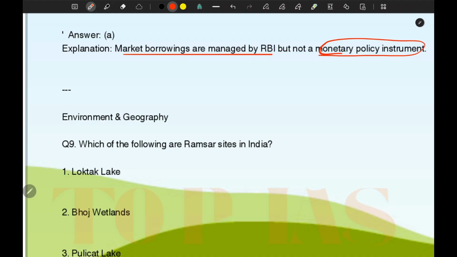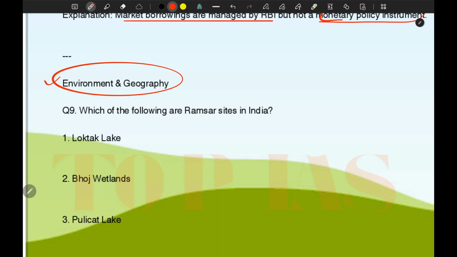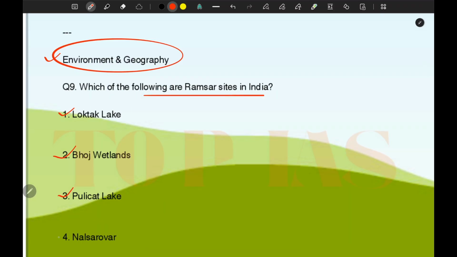So another important section, let's see, that is environment and geography. So first question is, which of the following are Ramsar sites in India? Loktak Lake, Bhoj wetland, Pulicat Lake and Nal Sarovar Lake.